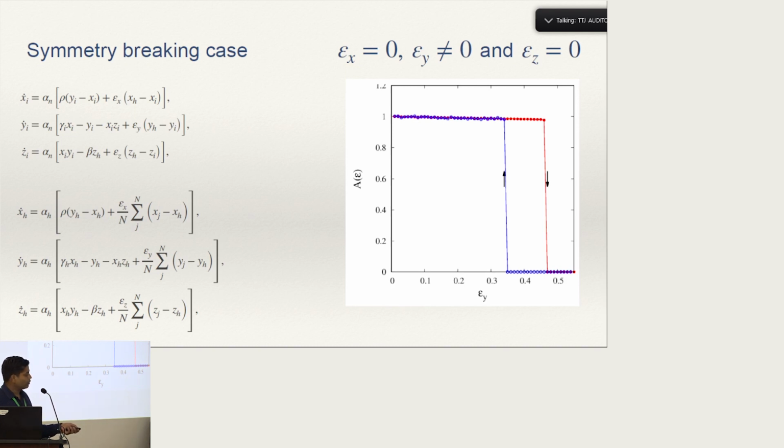When we are moving in the backward direction, the system from the steady state goes to the oscillatory state for a different value of coupling strength, epsilon y. Okay, thank you. Yeah.